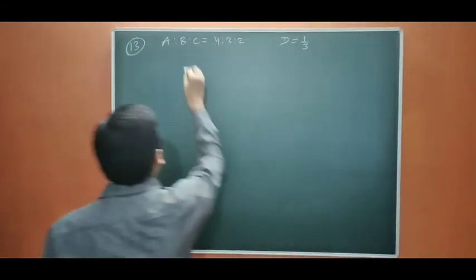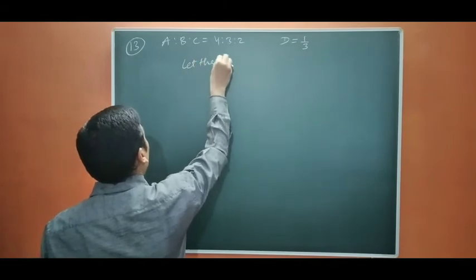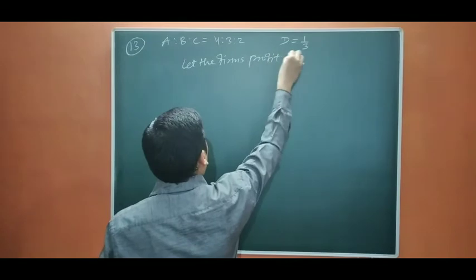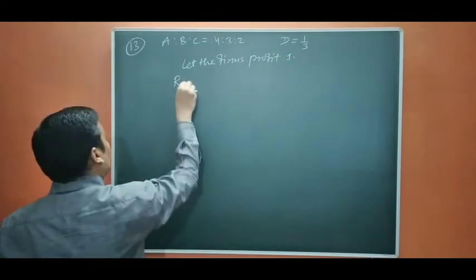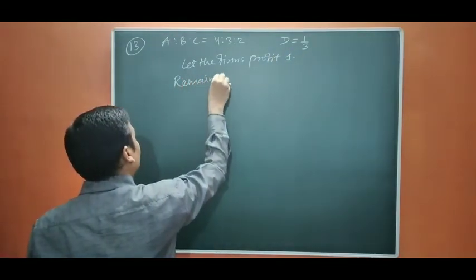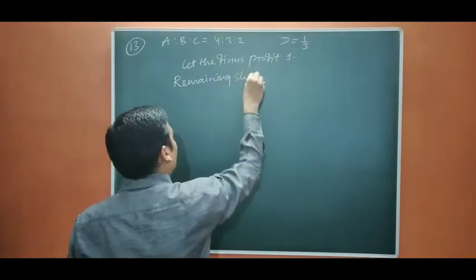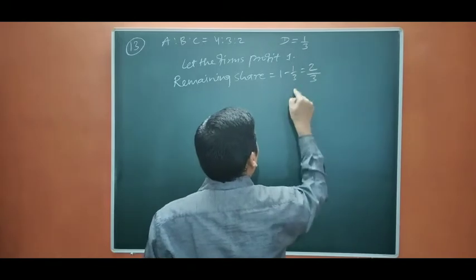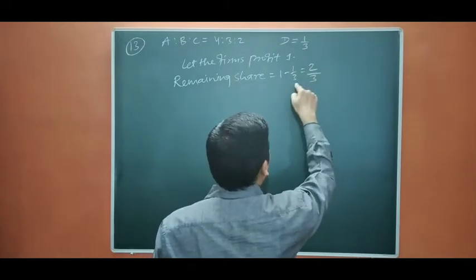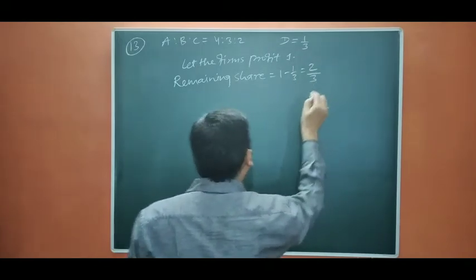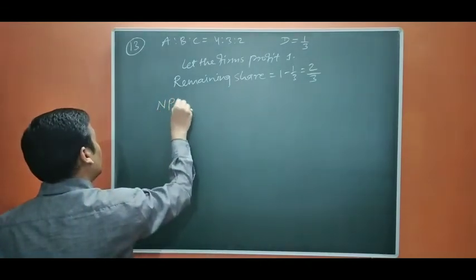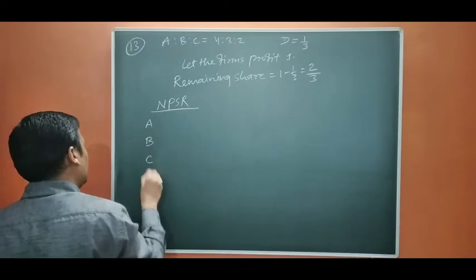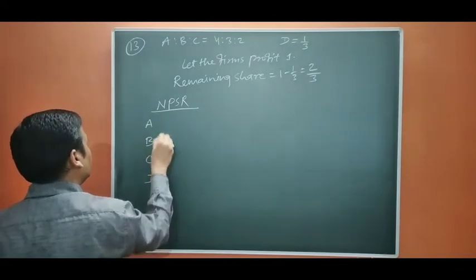Okay. So let the firm's profit be 1. Okay. Remaining share equals 1 minus 1 by 3 equals 2 by 3. This belongs to D and this belongs to A, B and C. So new PSR equals A, B, C and D. Okay.